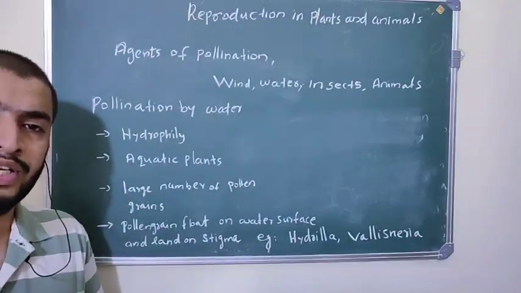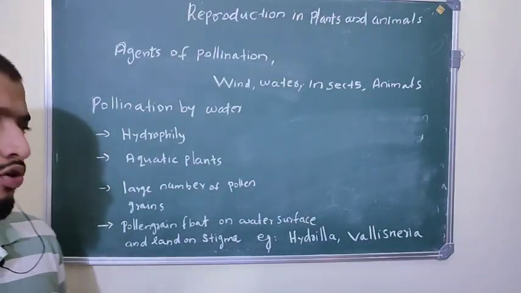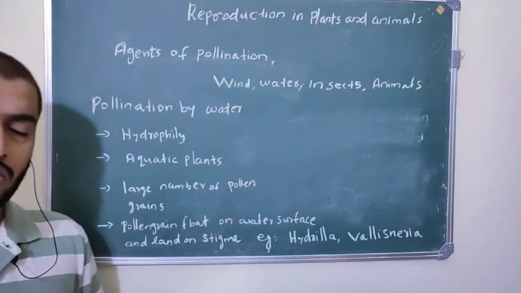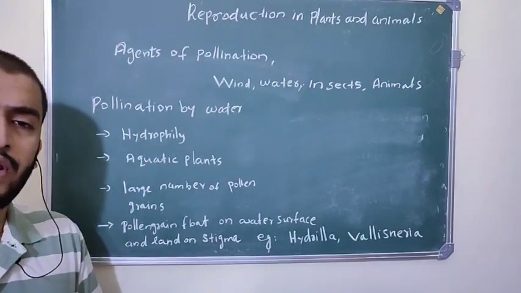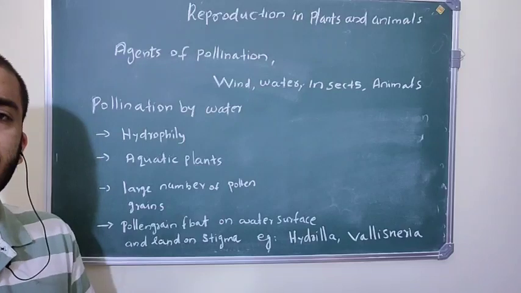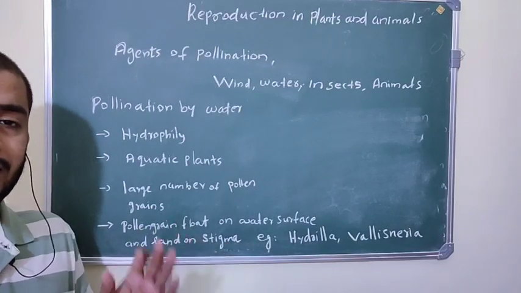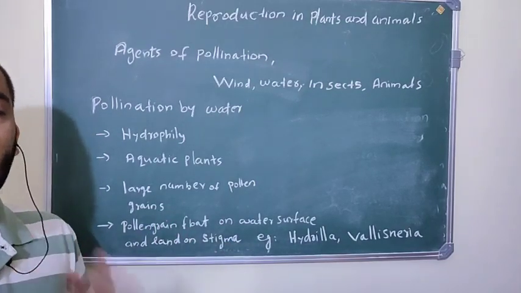The cross pollination with the help of water is known as hydrophily. Okay, so where is hydrophily observed? Obviously, the answer is in aquatic plants. You can see hydrophily in aquatic plants.